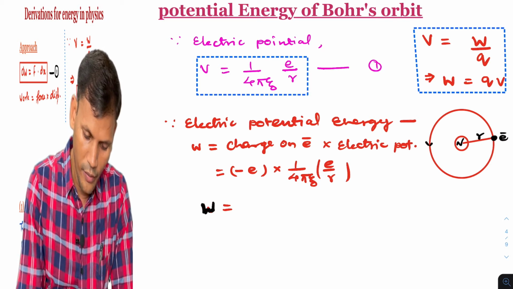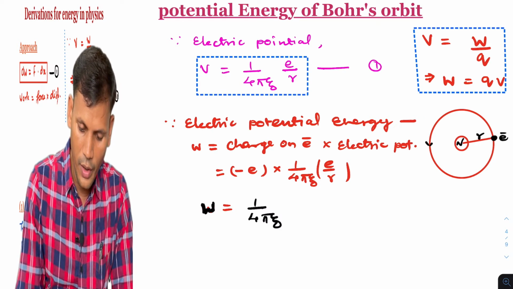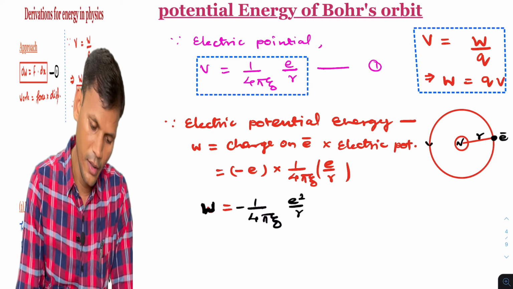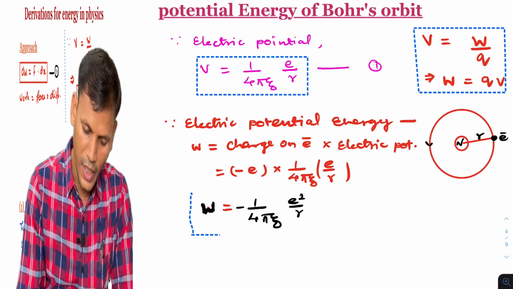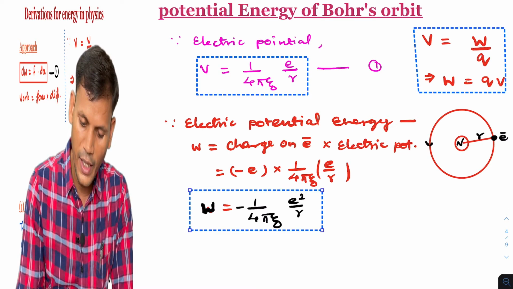The work done will be 1 by 4 pi epsilon naught minus E square by R. So this is the expression, and this work done is stored in the form of potential energy.